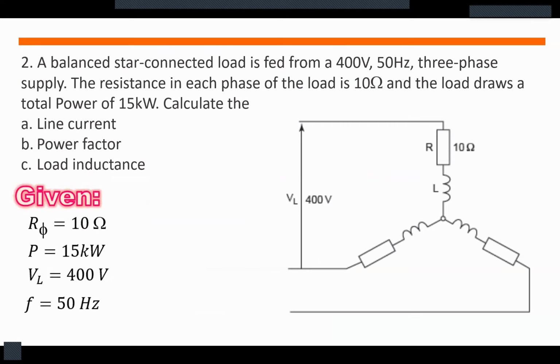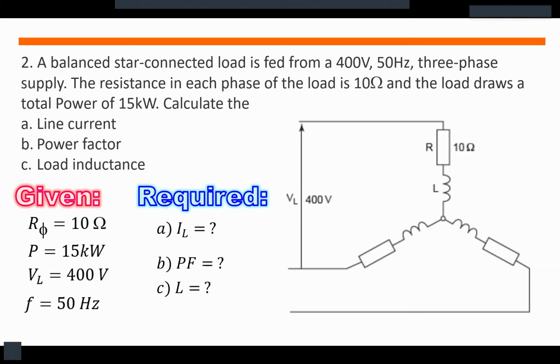The phase resistance is equal to 10 ohms. The total power is equal to 15 kilowatts. The line voltage is equal to 400 volts and the frequency is 50 hertz. We are asked to solve for the line current, power factor, and the load inductance.